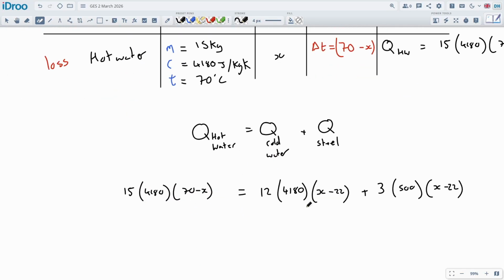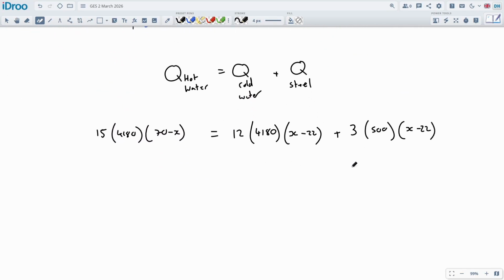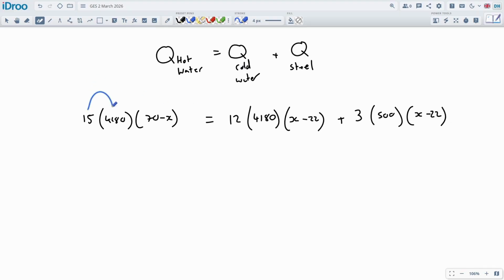And this is why this question's a pain, because look at all this algebra we got to solve. It's not that bad, you know, it depends on your algebra skills. A lot of the guys find the algebra difficult, so this is a bit of a nightmare. Let's simplify what we can. We're going to get some really big numbers on this, but it is what it is. We can't really make it much better.